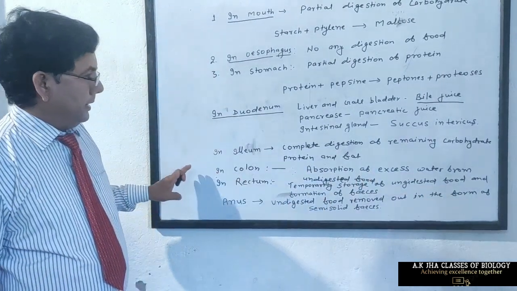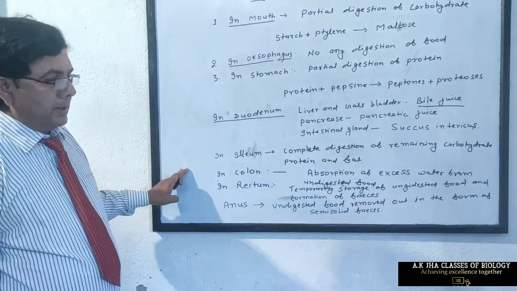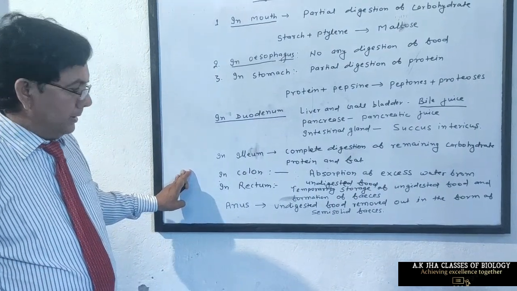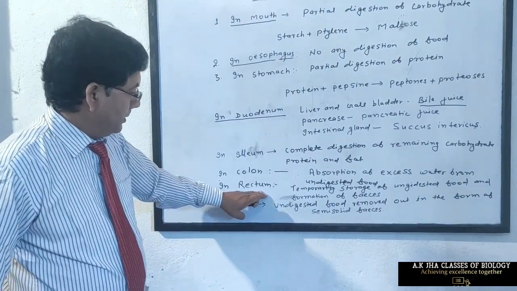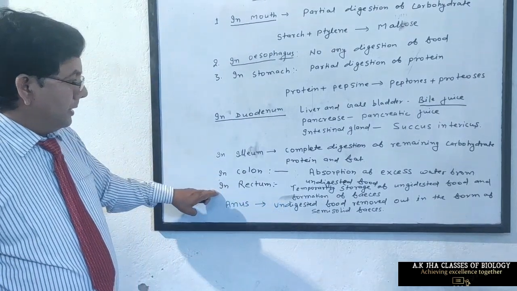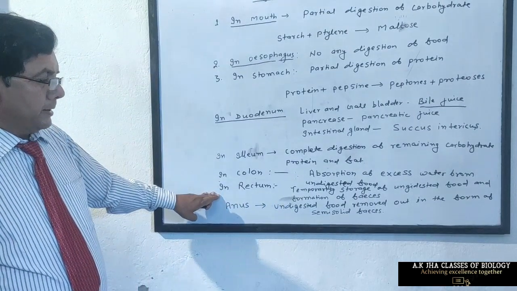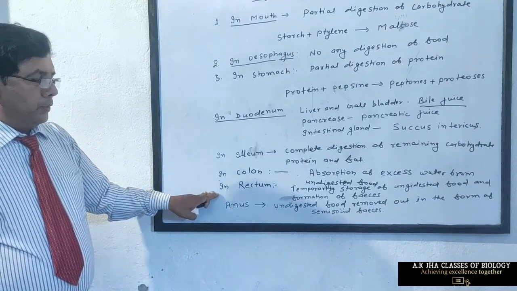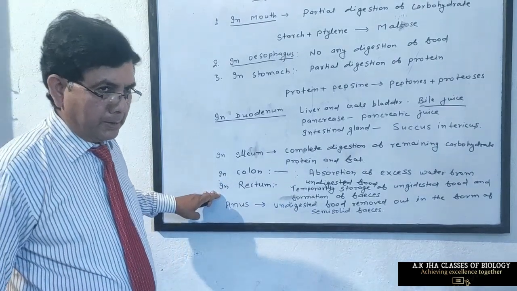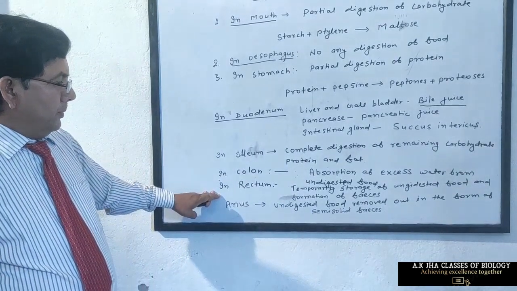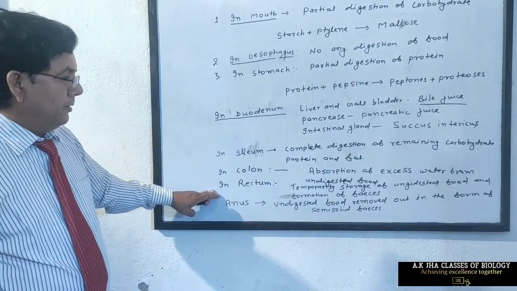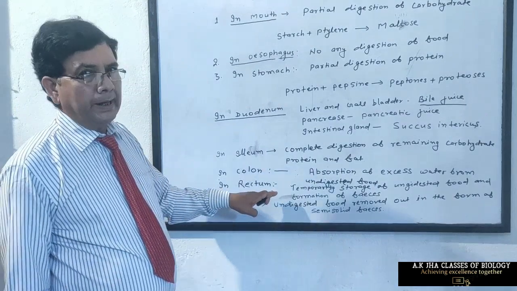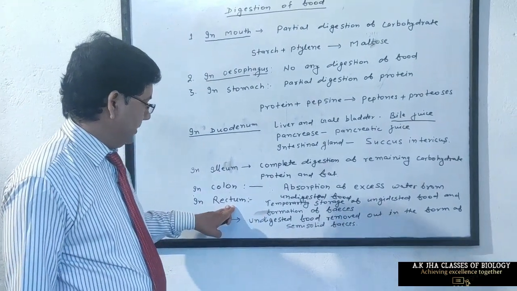First in the ascending colon, then the transverse colon, and then the descending colon, and from the colon the food enters the rectum. In the rectum, undigested food is temporarily stored, where it is converted into feces with the help of bacteria present in the rectum.